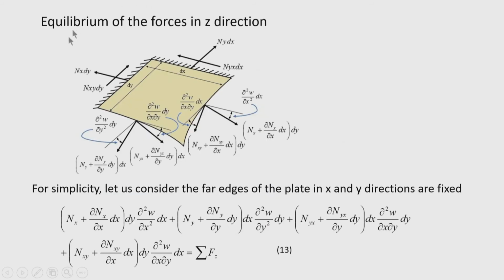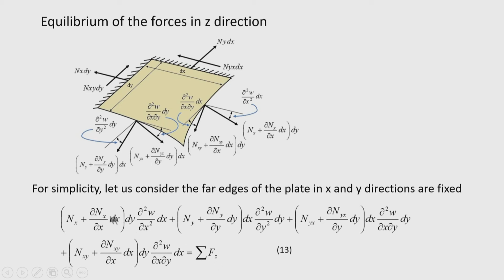Okay. So, summing up the forces in the vertical direction, we can write: this is one vertical component that we have written here, then the vertical component of this force we have written here, then the vertical component of membrane force, and the vertical component of membrane shear force we have written here. Since these edges are fixed, there will be no vertical component from them. So, the summation is some force F z.